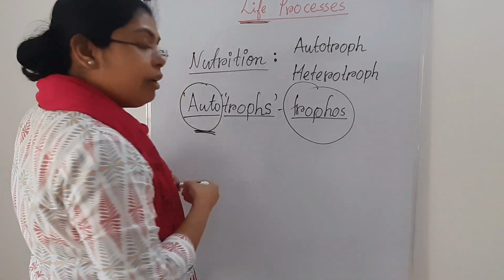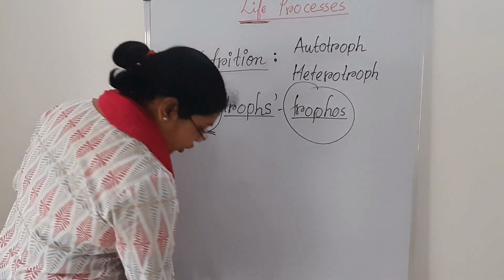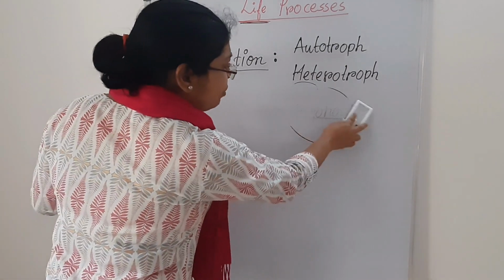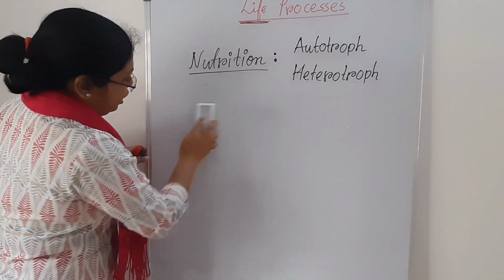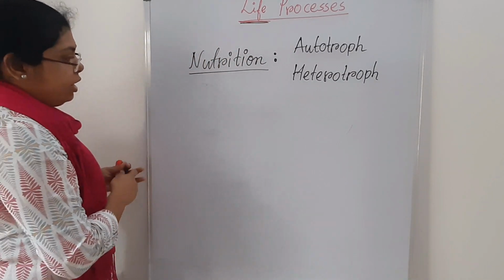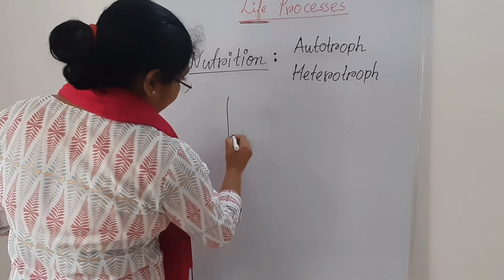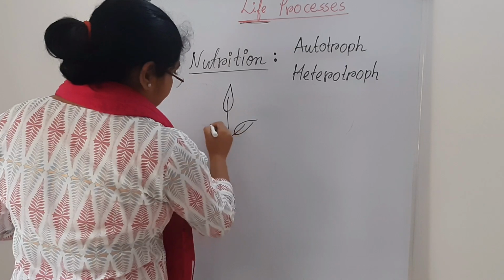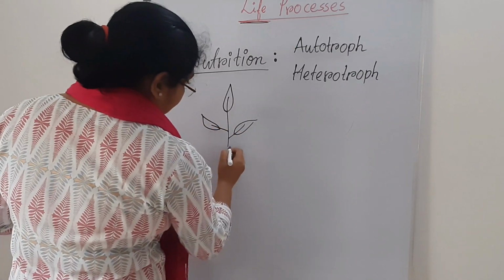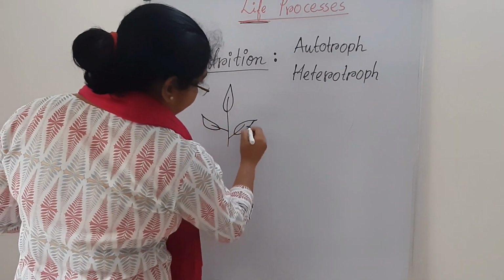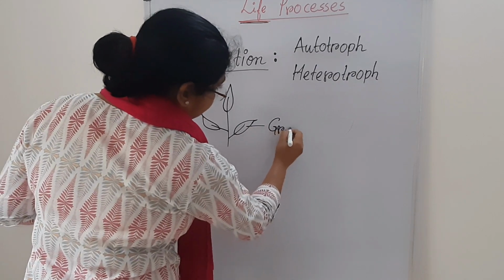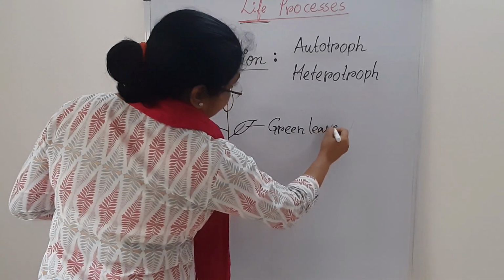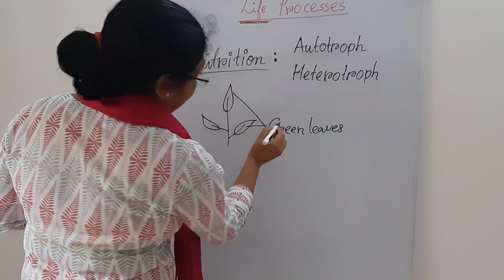Now the question arises, what are the autotrophs? The answer is the plants. If we are thinking about a plant, they have green leaves.